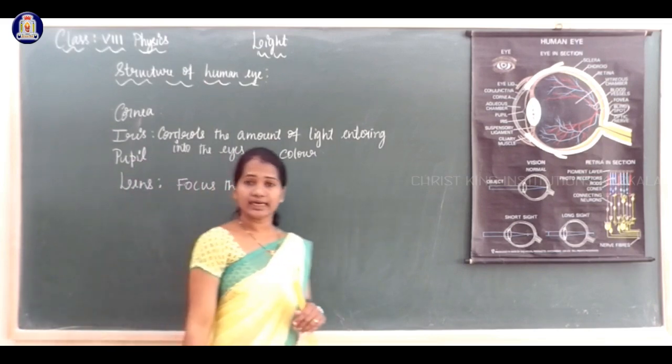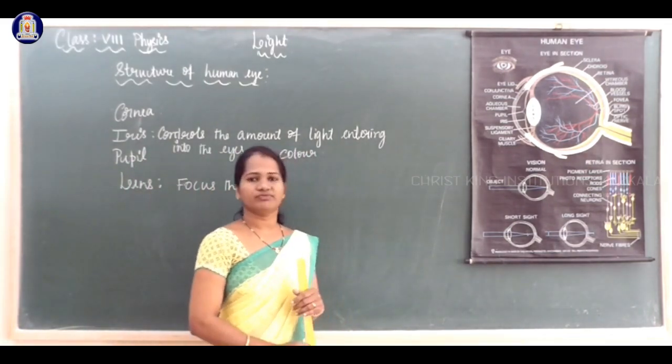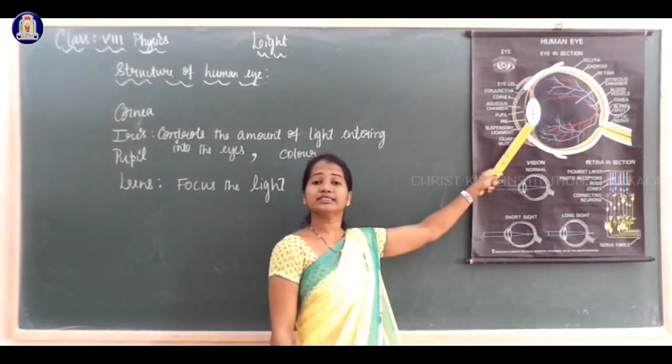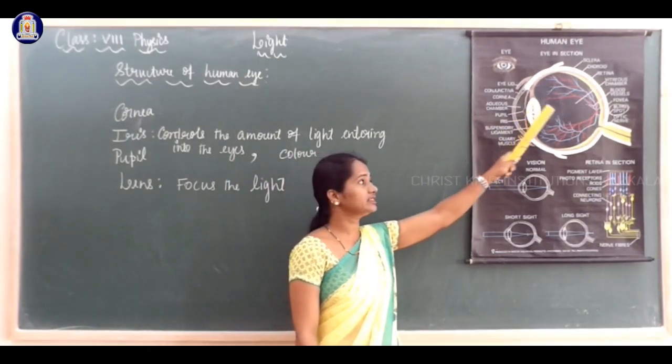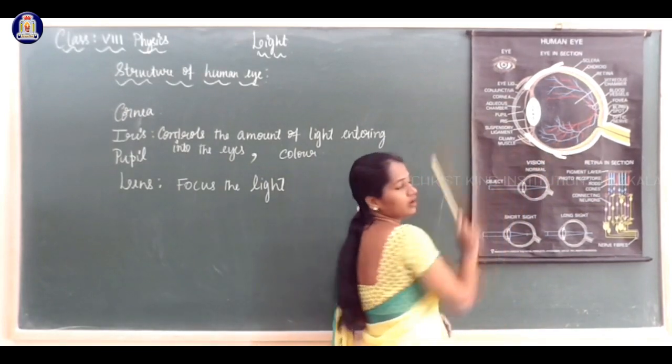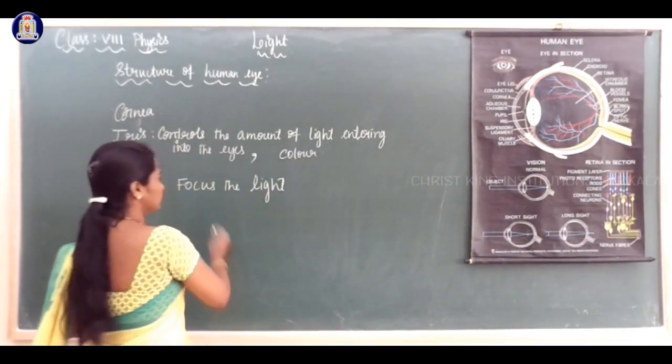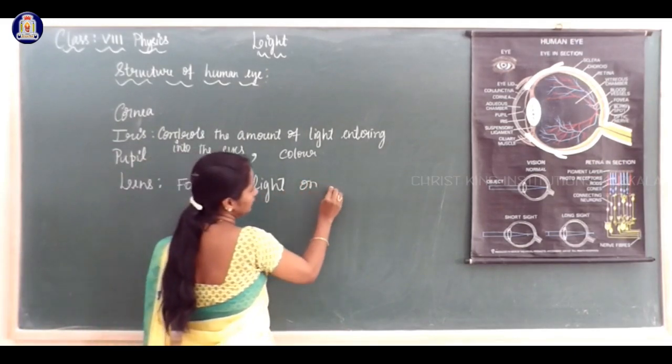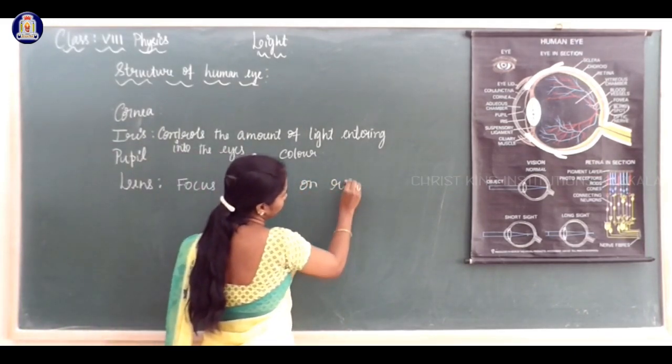It focuses the light at the back of the eye. There is a layer, and that layer is called the retina. So it focuses the light on the retina.